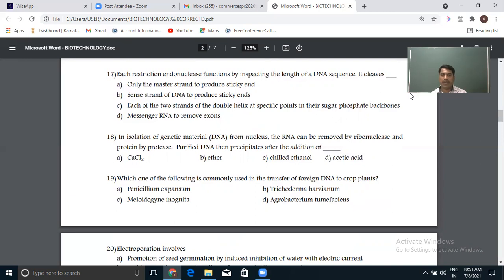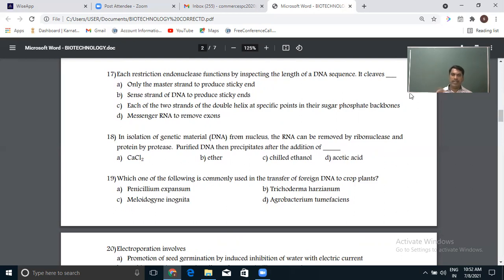Purified DNA then precipitates after the addition. So, we know in the extraction of DNA, after removing the cell wall, we will get cytoplasm and nucleic acid. Cytoplasm has protein, lipids, fats, carbohydrates, etc. To remove all those, we keep on adding the respective enzymes like protease, carbohydrase, and lipase to digest these things, except nuclease. If you add nuclease, that digests DNA, you will break the DNA. But we need DNA, so we do not add nuclease. Now finally, the DNA is there in the sample.